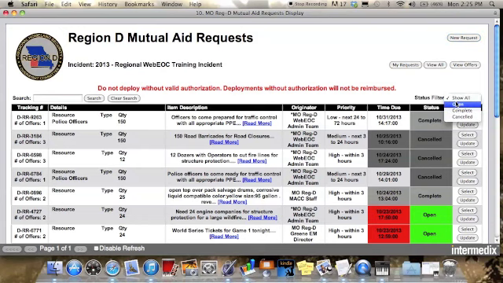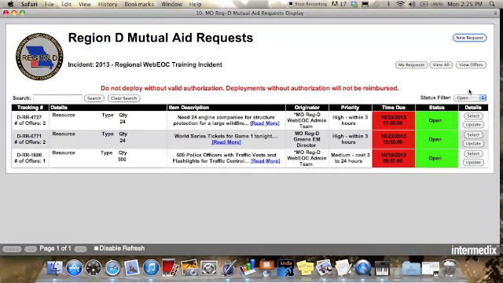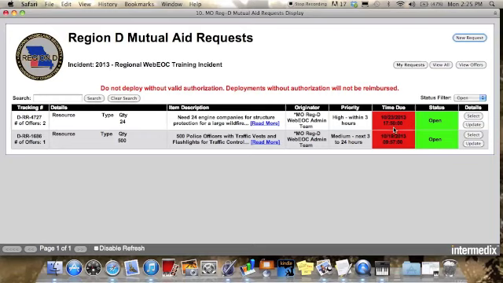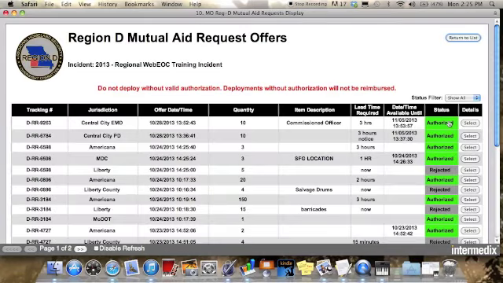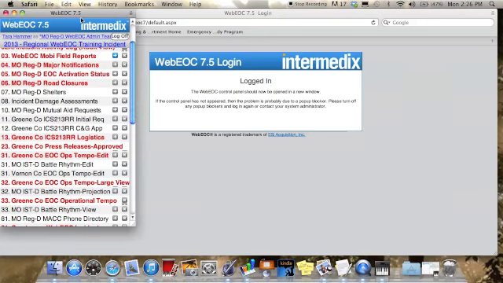I can also filter it down just to the open, just to the completed, just to the canceled. Or I can change it to just my requests. I can also show all of the various offers that have been placed somewhere. So that is a basic outline of the mutual aid request board.